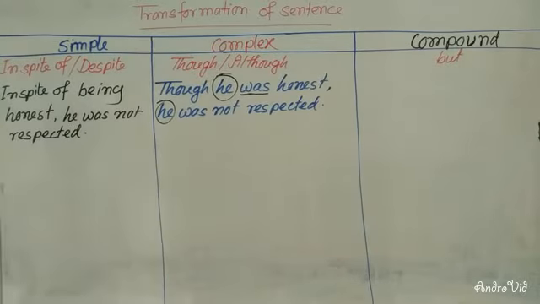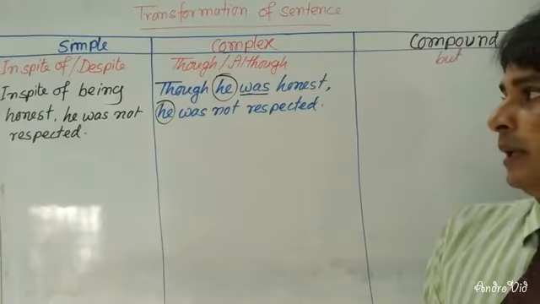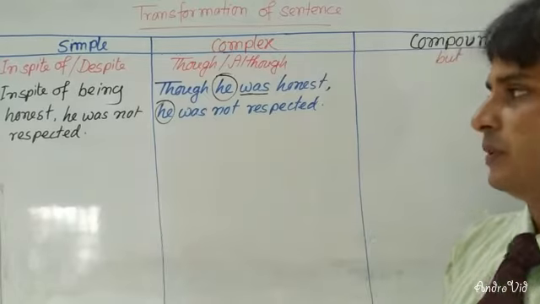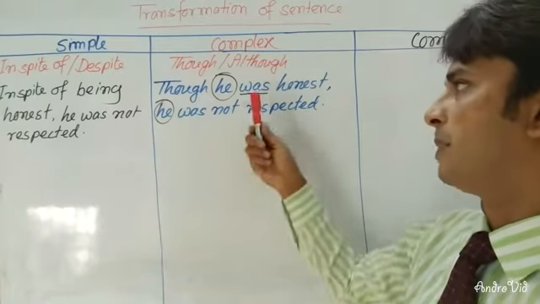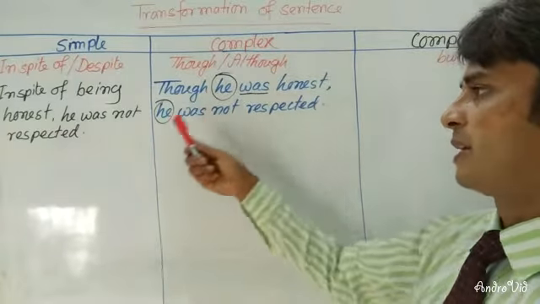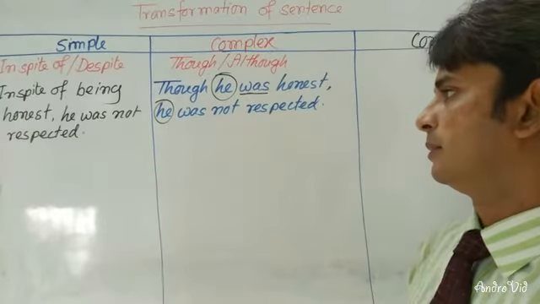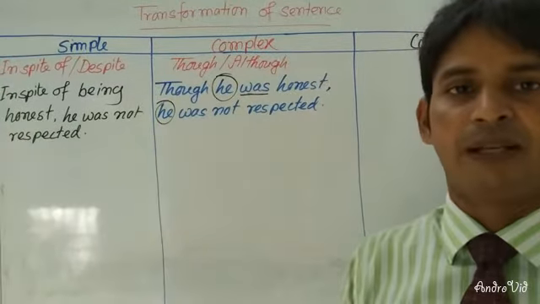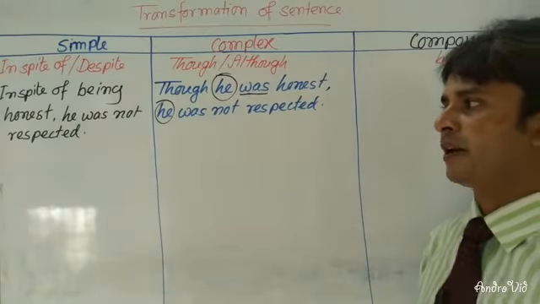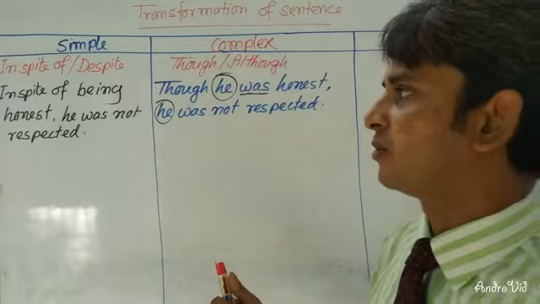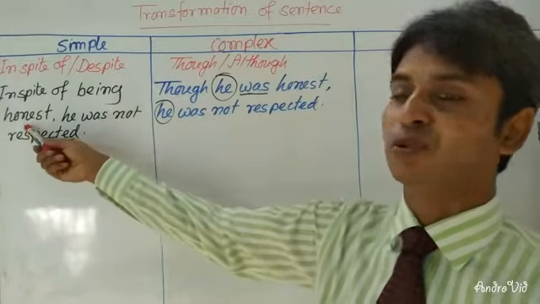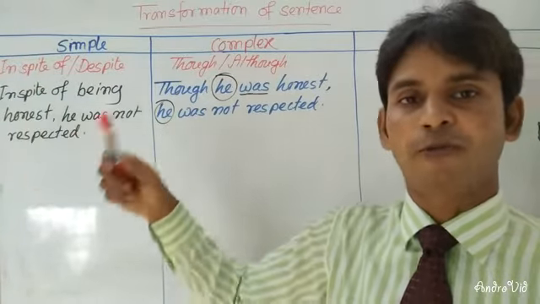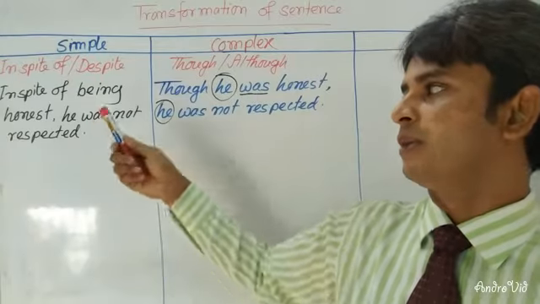Dear learners, you can see here that in spite of being honest, he was not respected. Here I have used in spite of. Then I have used the ing with the base form of the be verb, which is being, and then honest, and you will have to put a comma. Then you will have to write the independent clause. So in spite of being honest, he was not respected. You can write this in a different way. In spite of his honesty, you can use the noun form of the adjective. In spite of his honesty, he was not respected.